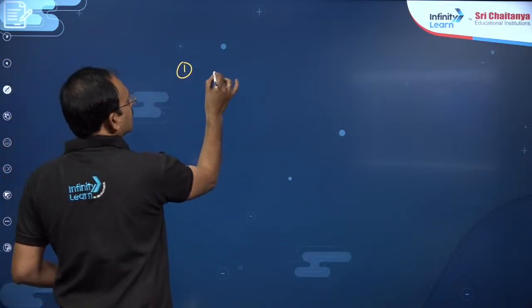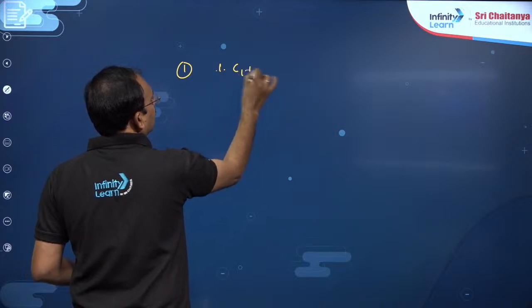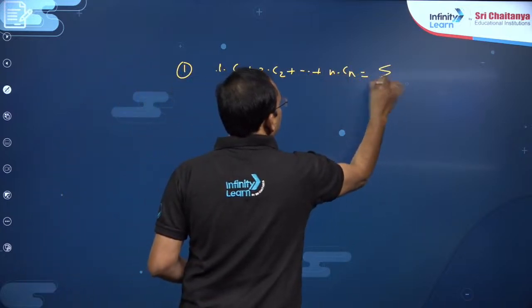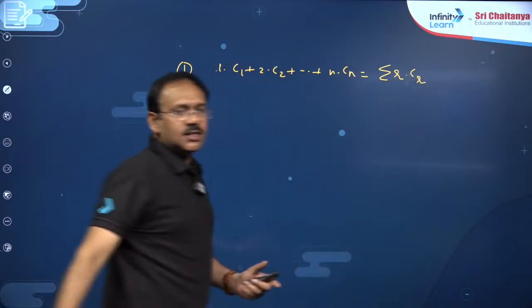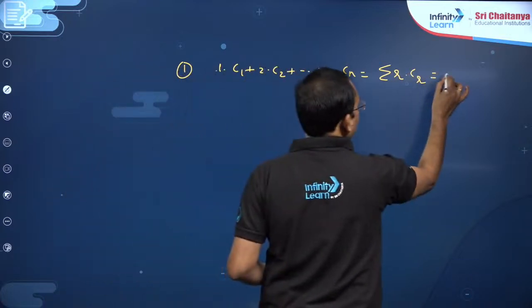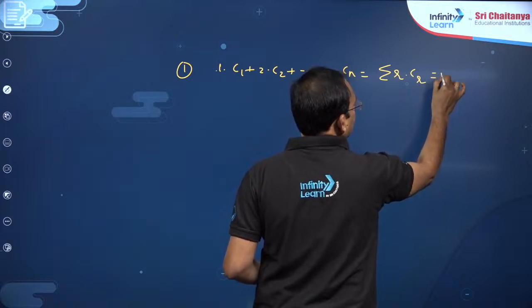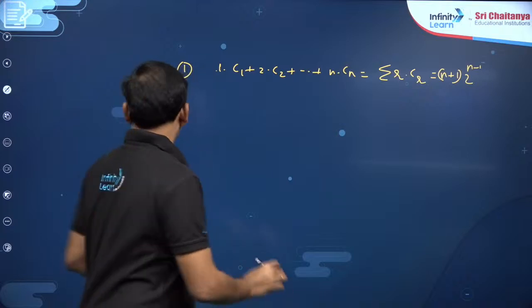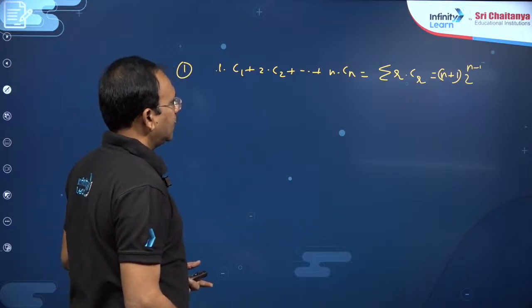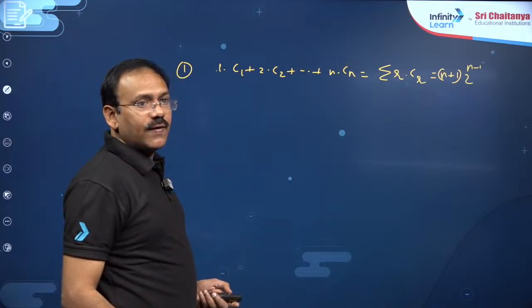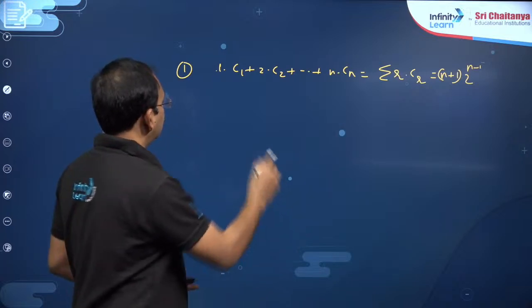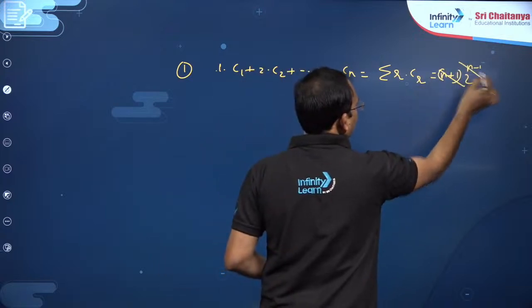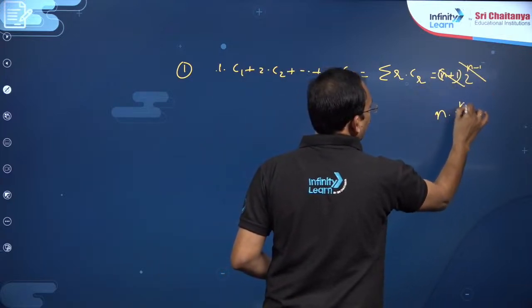That is derivative based, that is 1 into C1 plus 2 into C2 plus and so on n into Cn. We can say sigma r into Cr, r is equal to 1 to n. So even in the previous also, this is n into 2 power n minus 1, not n plus 1, this is n into 2 power n minus 1.